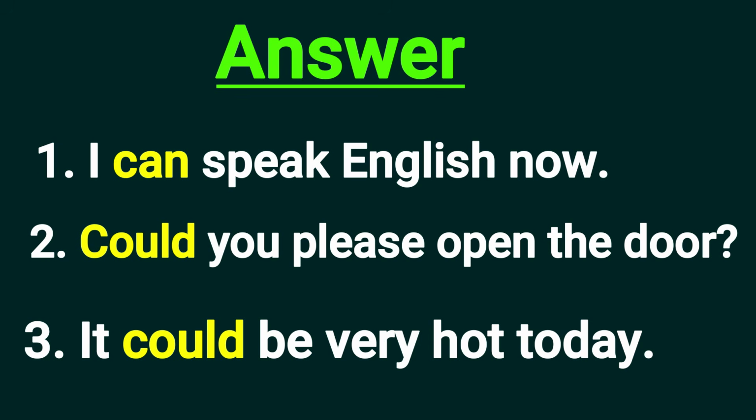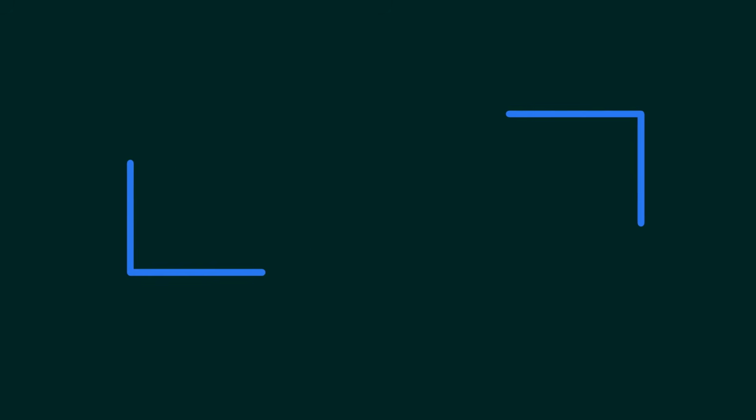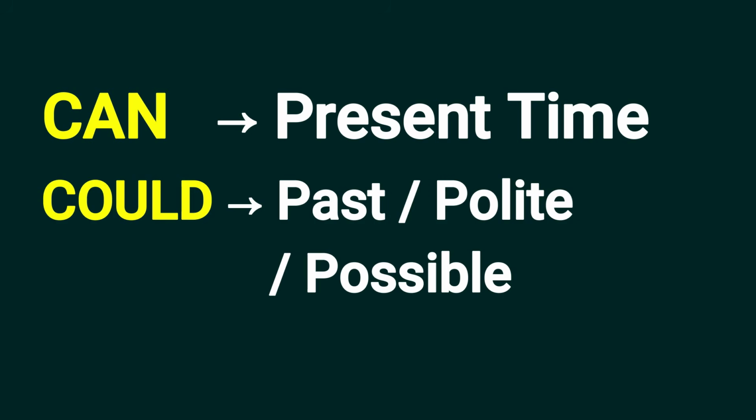Let's have an easy trick to remember the difference between can and could. Can is for now, present time. Could is for past, politeness and possibility.